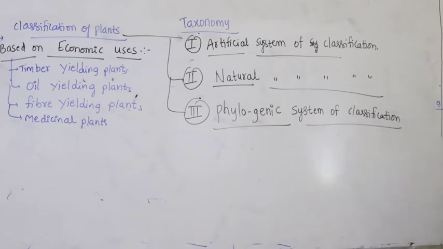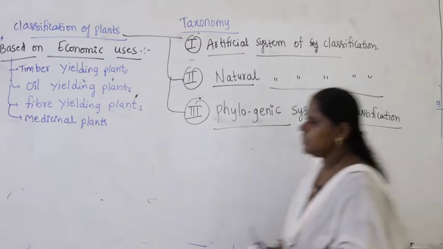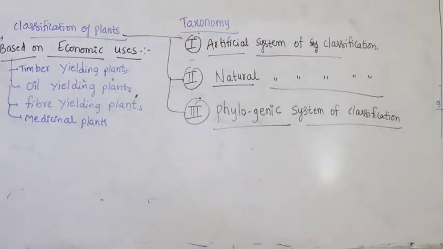Now, you know it very well. Let us discuss these things. Let us start with the first one. What is the very first one? The artificial system of classification. So let us talk about this part.